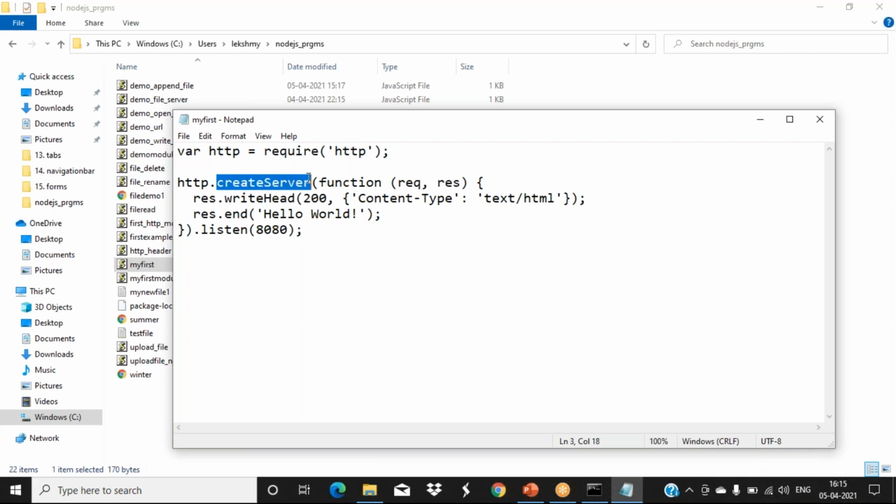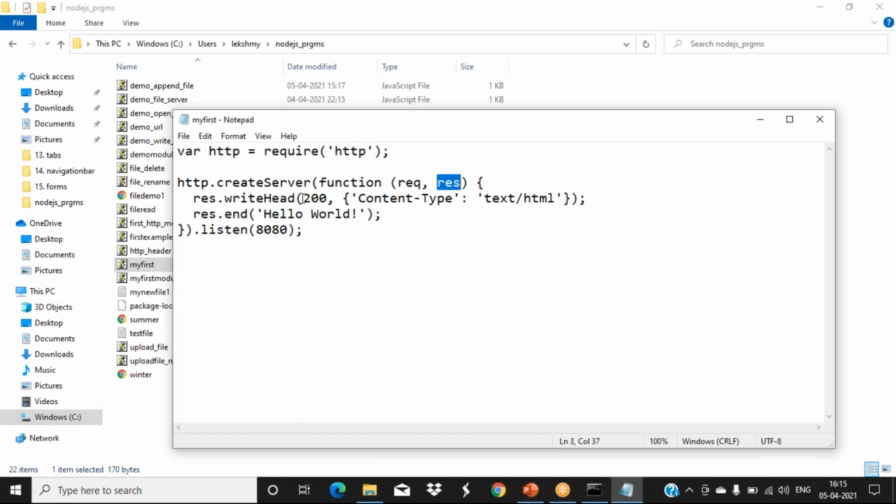How to create a server? This is the function name, createServer. That function has two arguments: one is a request argument, another one is a response argument. In that response we are now sending, because when I create a server, whoever connects to that server port number is a client, and the client will get this kind of message.